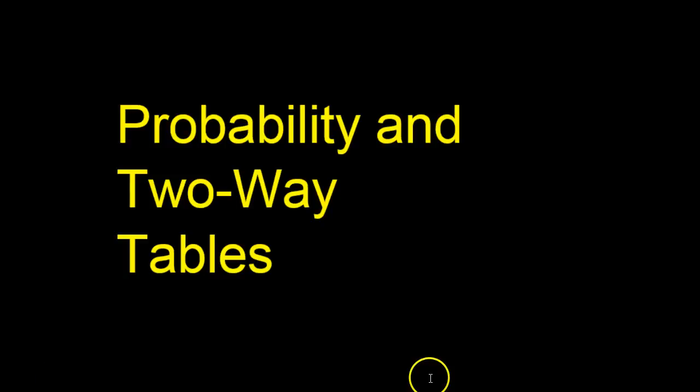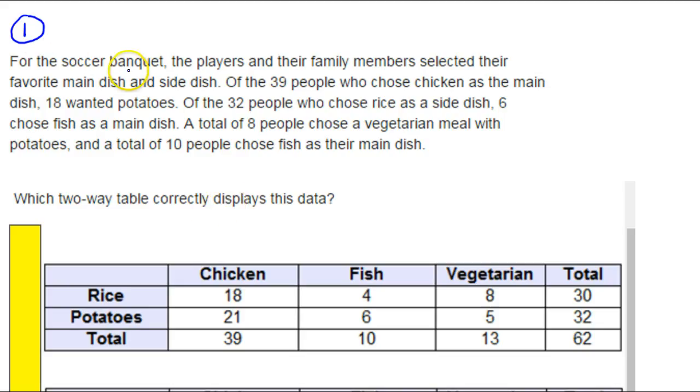This lesson is about probability and two-way tables. For the soccer banquet, the players and their family members selected their favorite main dish and a side dish. Of the 39 people who chose chicken as the main dish, 18 wanted potatoes. And there's more information here, but the bottom line is going to be which two-way table correctly displays this data.